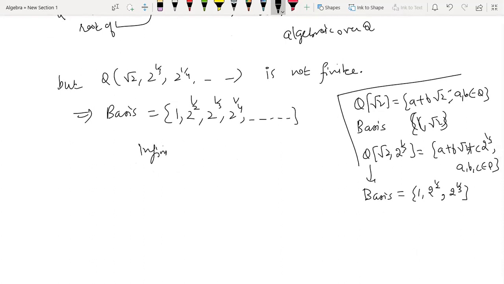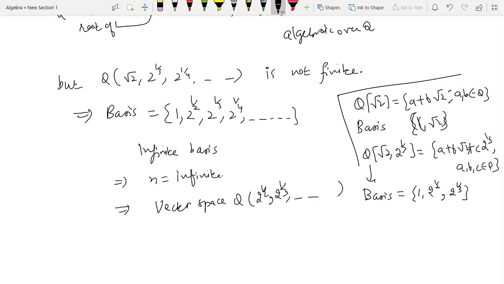So you have an infinite basis, which implies n is infinite. So as a vector space, this is infinite dimensional over Q, hence the result.